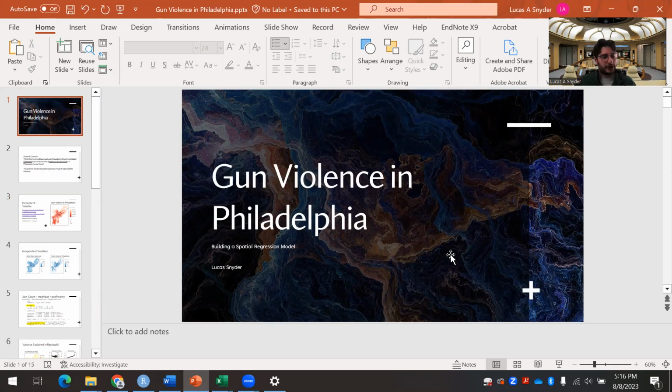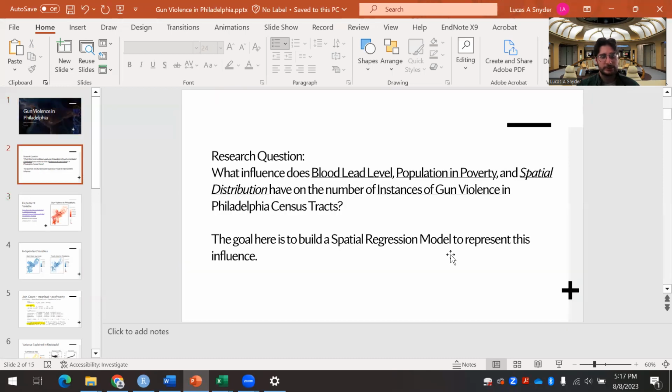I'm going to be bouncing around a bit, but I did my project on gun violence in Philadelphia. My goal was to build a spatial regression model to outline some of that data and how it relates to other data I chose.